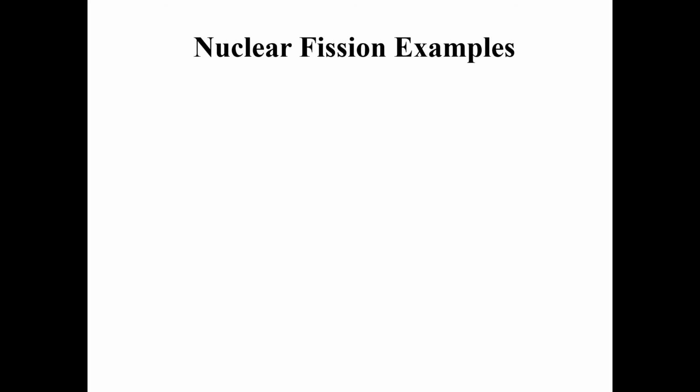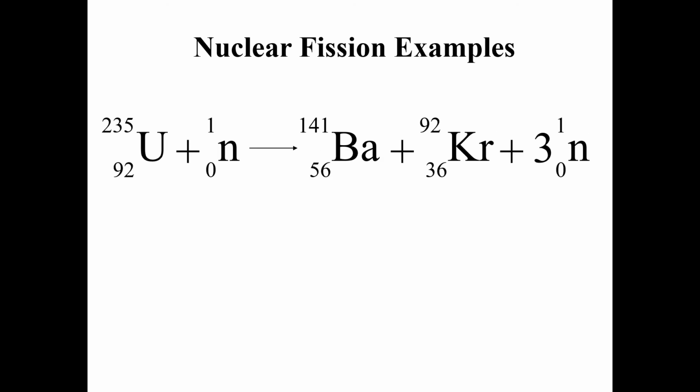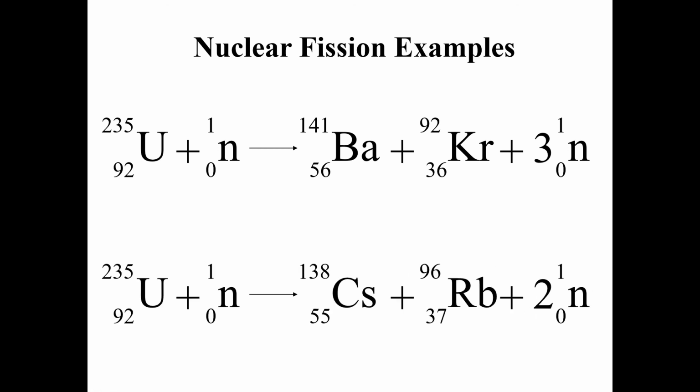Now some examples of nuclear fission. Nuclear fission can be written in the form of equations like this. We have uranium-235, which is struck by a projectile, in this reaction a neutron. As a result, we have fission, and as fission products we have barium plus krypton, along with three neutrons, plus an enormous amount of energy.